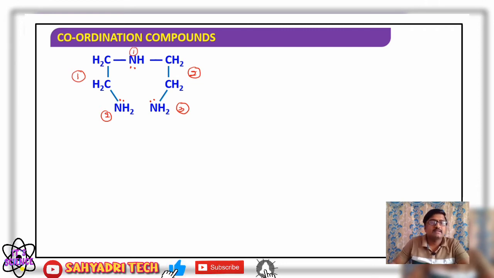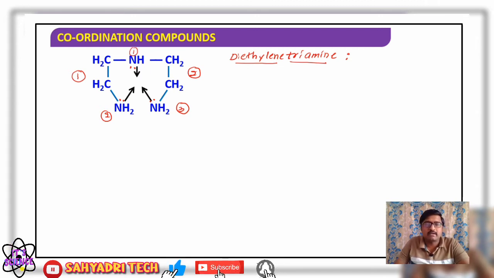So the name of the compound is diethylene triamine. There are two ethylene groups, so we say diethylene, and 3 NH2 groups, so triamine. What is the denticity? There are 3 ligating groups, all 3 involved in bond formation with the central metal atom or ion. Therefore, denticity is 3, and it is a tridentate ligand. You got it? So tridentate ligand.